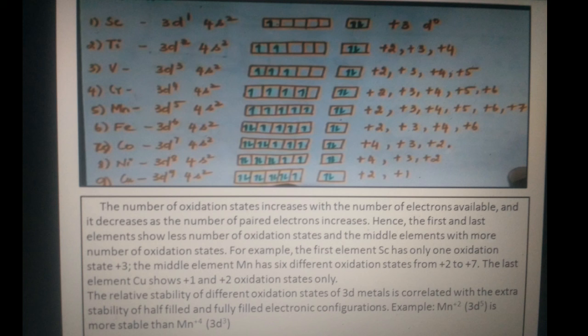The relative stability of different oxidation states of 3d elements correlates with the extra stability of half-filled and fully filled electronic configurations. Example, manganese 2+ is more stable than manganese 4+.